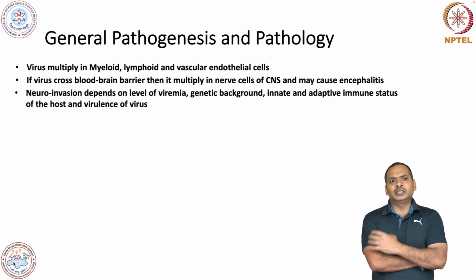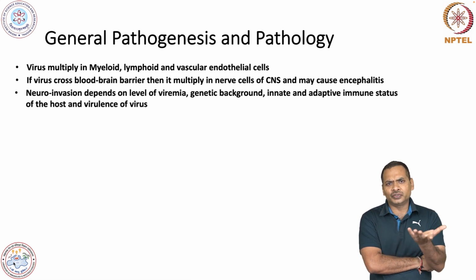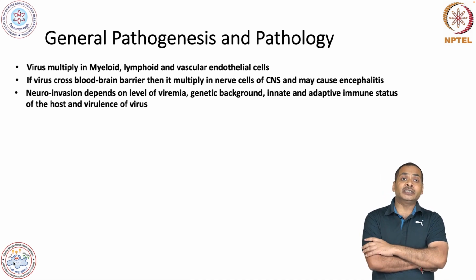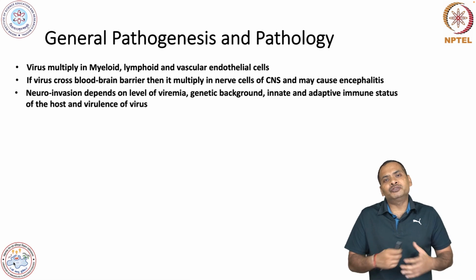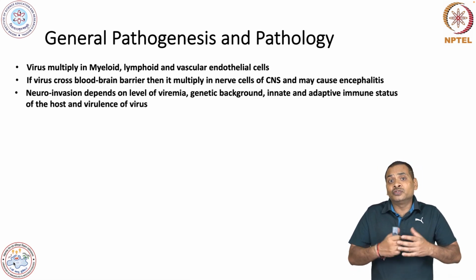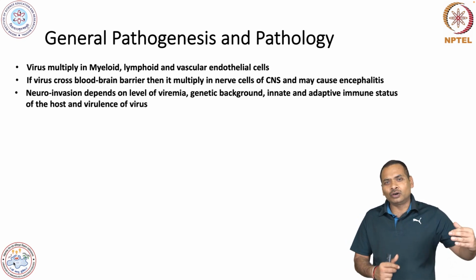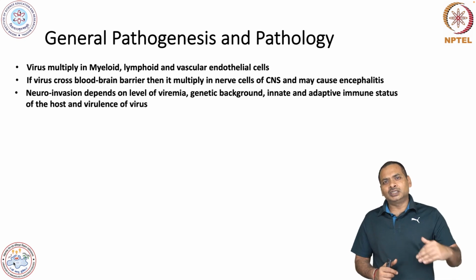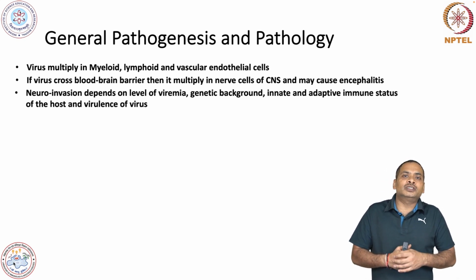Neuroinvasion basically depends on the level of viremia, as I have told you. In addition, of course, it depends on the genetic background of the host, the innate and adaptive immune status of the host, and the virulence of the virus. So all these factors are closely related and depend on each other.